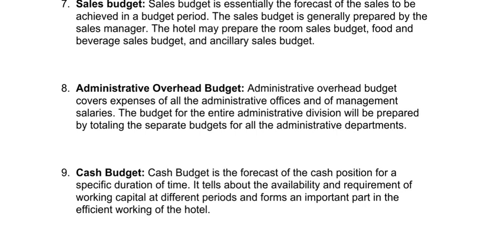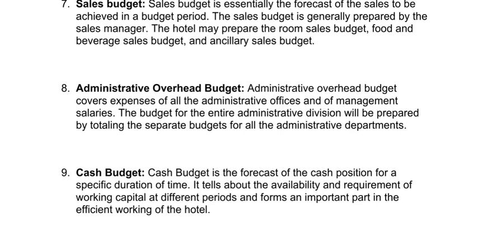Then we have the cash budget. Cash budget is the forecast of the cash position for a specific duration of time. It tells about the availability and requirement of working capital at different periods and forms an important part in the efficient working of the hotel.